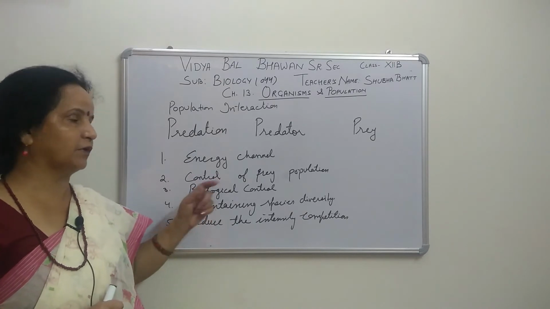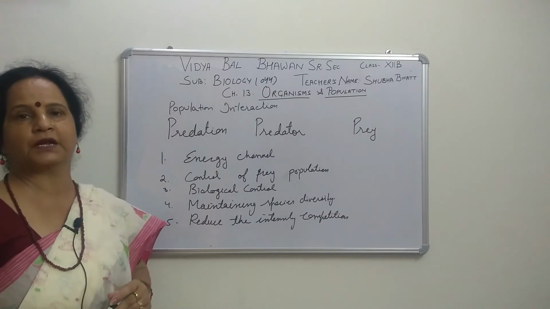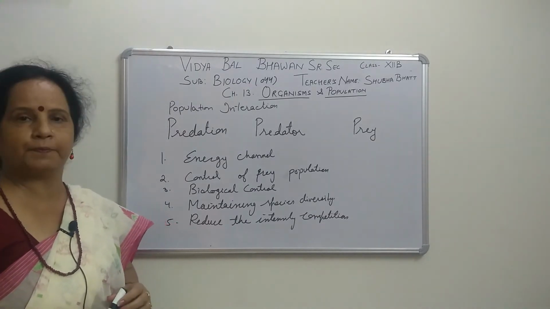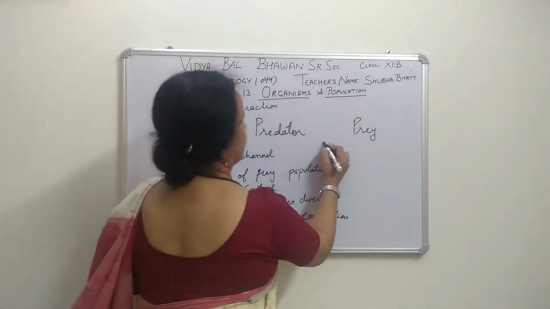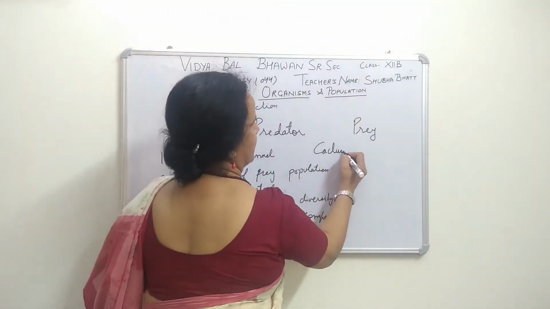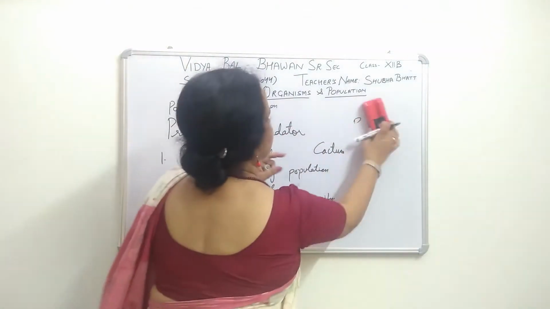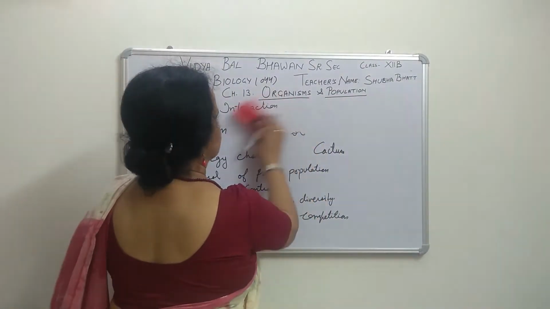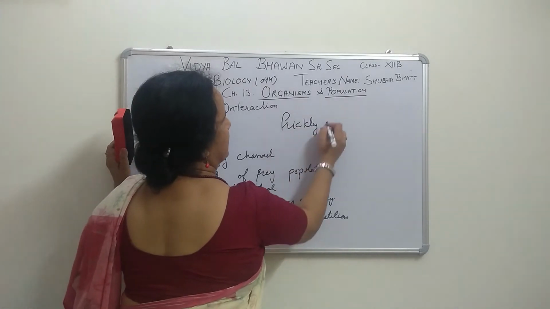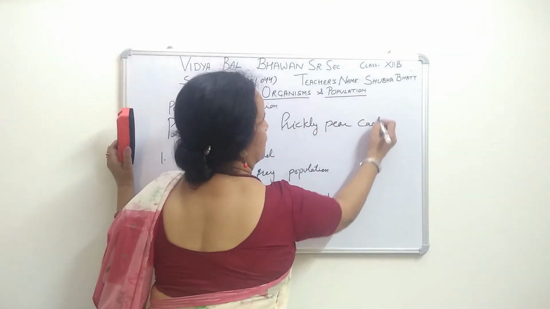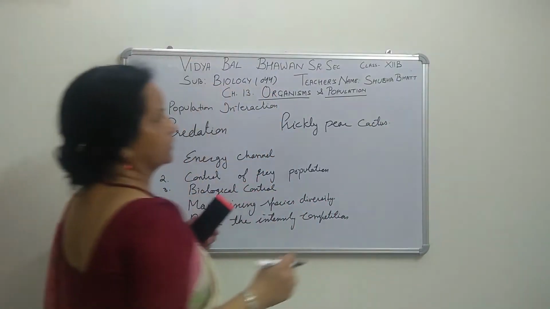One more example is given in your book: in Australia, the cactus prickly pear. That example, the prickly pear cactus, was introduced in Australia in the 1920s. Here we can write prickly pear cactus. It was introduced in Australia, right, but what happened there?